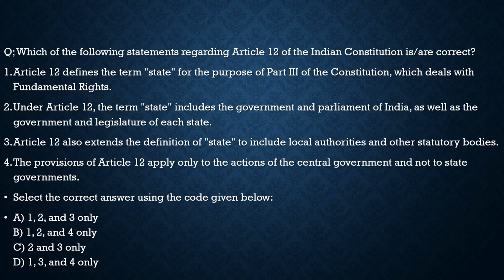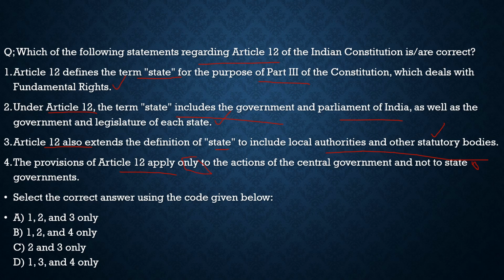Here the question says, which of the following statements regarding Article 12 of the Indian Constitution are correct? The first statement, Article 12 defines the term state for the purpose of Part 3 of the Constitution, which deals with the fundamental rights. 100% correct. Under Article 12, the term state includes the government and parliament of India, as well as the government and legislature of each state. 100% correct. Article 12 also extends the definition of state to include local authorities and other statutory bodies. Correct. The fourth statement, this is the catch here, says the provisions of Article 12 apply only to the actions of the central government and not to the state government.